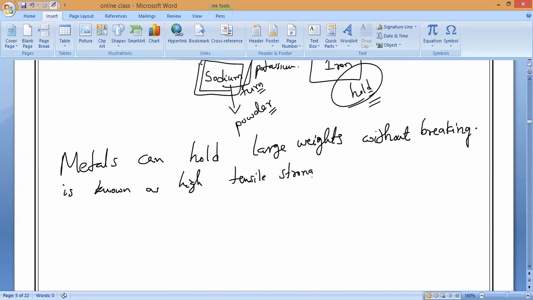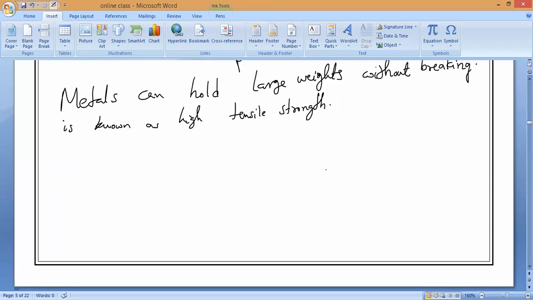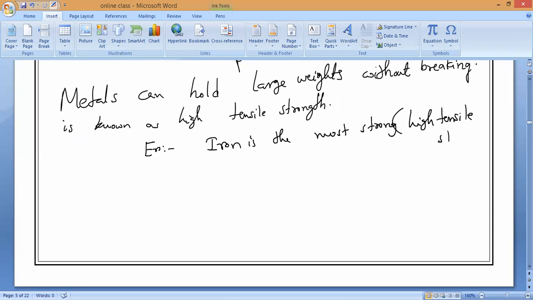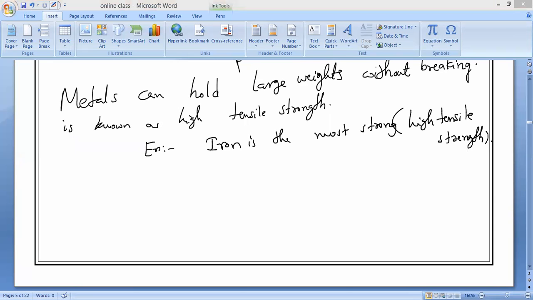Now, which has the high tensile strength: gold, silver, or iron? Iron, sir, iron only. So iron is the strongest as well as a high tensile metal. That is the reason we use iron everywhere in construction: bridges, buildings, railway lines, girders, machines, vehicles, chains, etc. Write it, note it down.